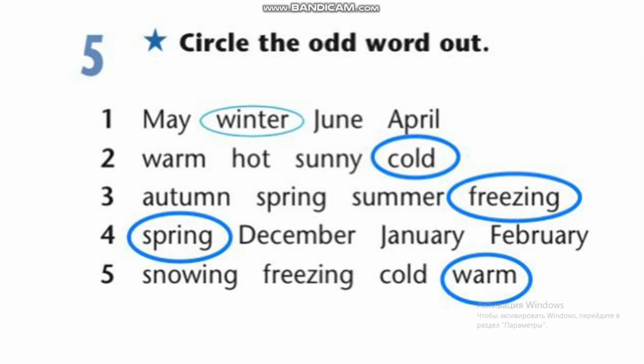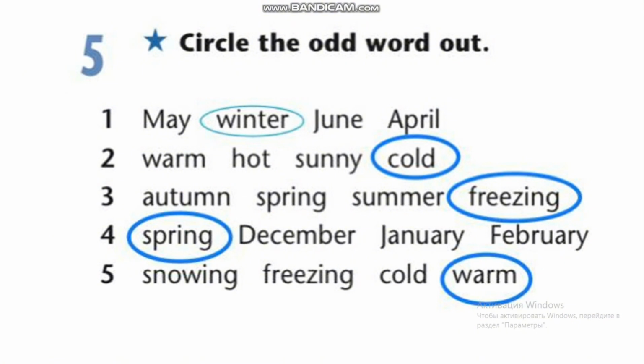Exercise 5. Circle the odd word out. The first: May, winter, June, April. The odd word is winter. The second: warm, hot, sunny, cold. The odd word is cold. The third: autumn, spring, summer, freezing. The odd word is freezing.